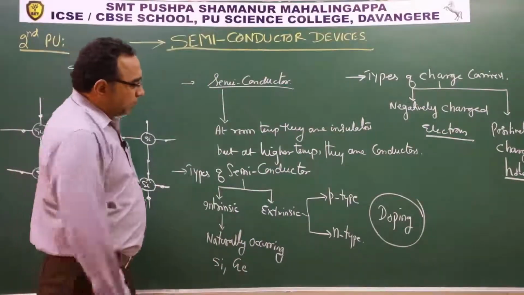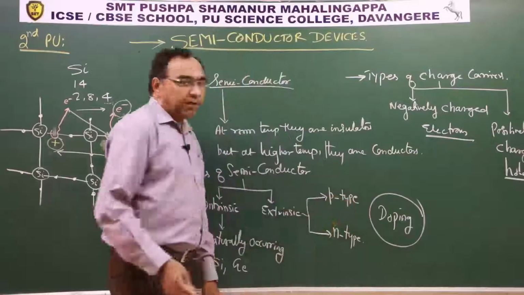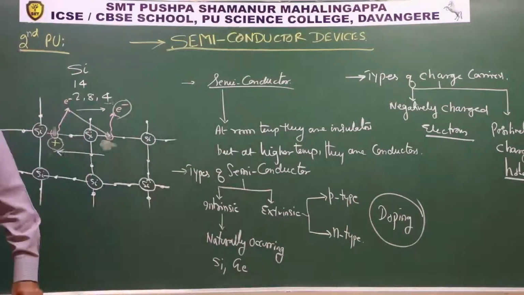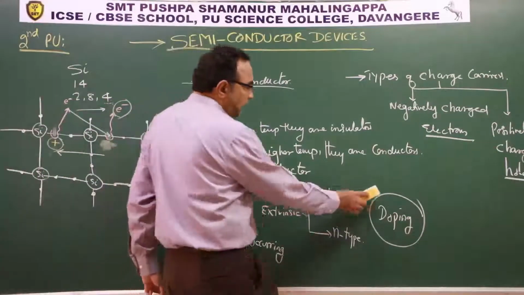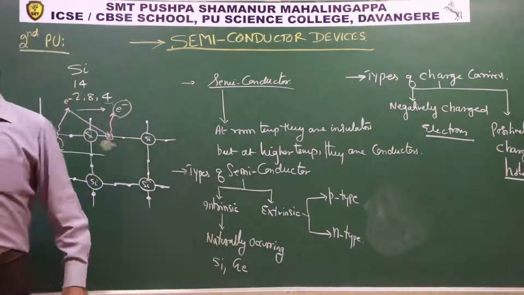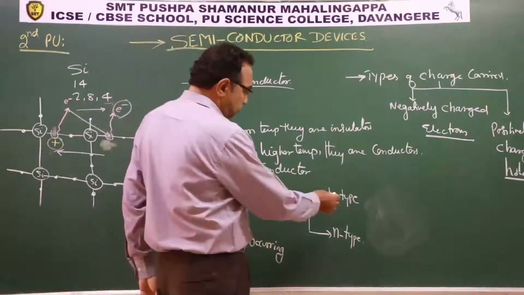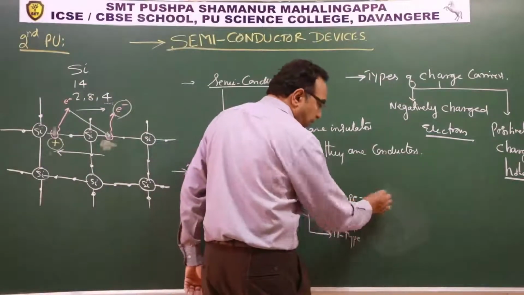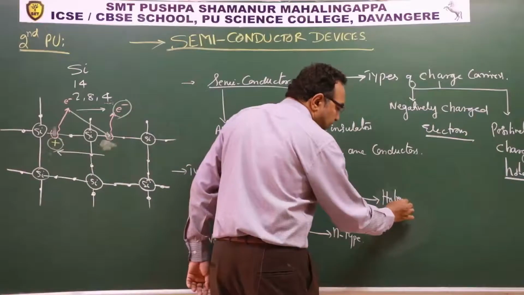So, in order to prepare p-type semiconductor, we are adding impurities that belong to, in p-type, where holes are majority charge carriers.